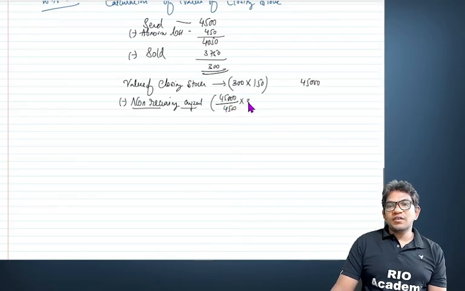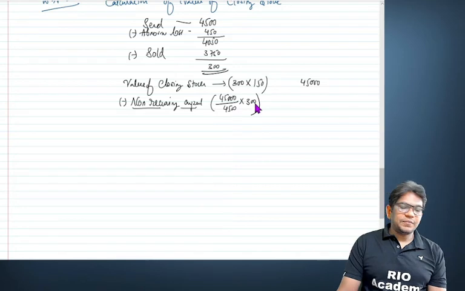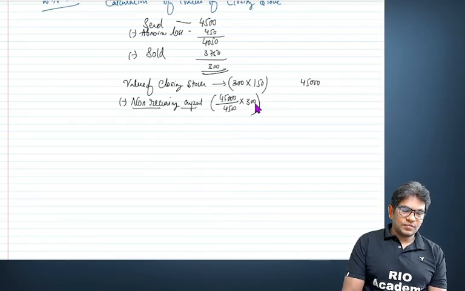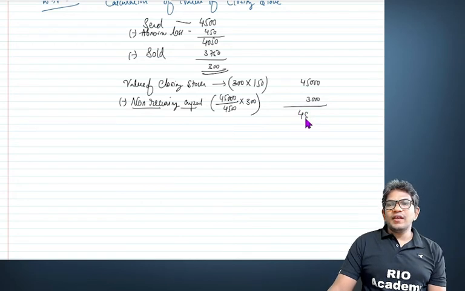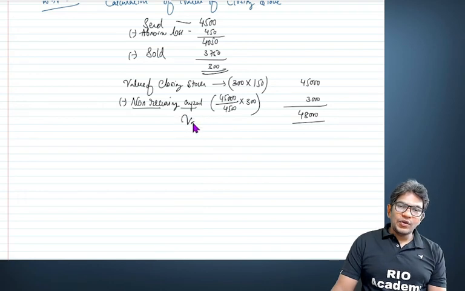How much is for 300? 45,000 for 4,500, how much is for 300? It comes to 3,000. So closing stock is 48,000. My dear student, this is your value of closing stock.